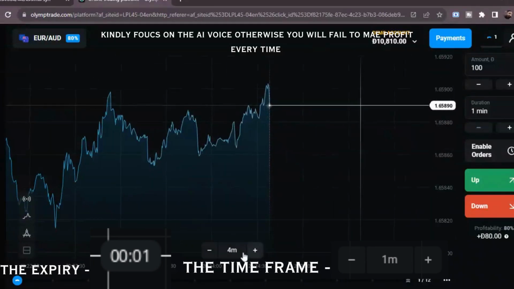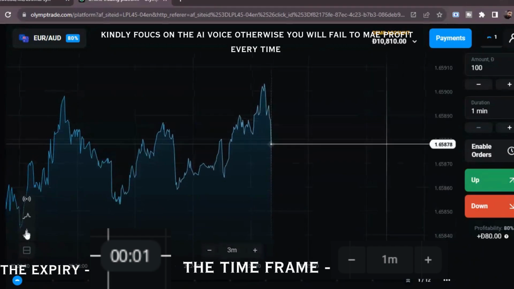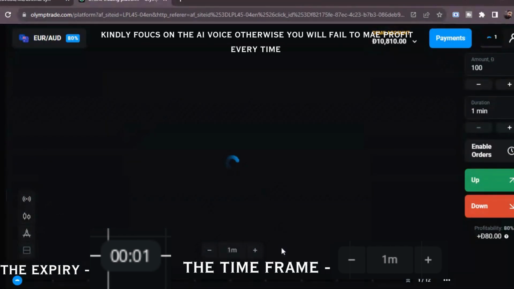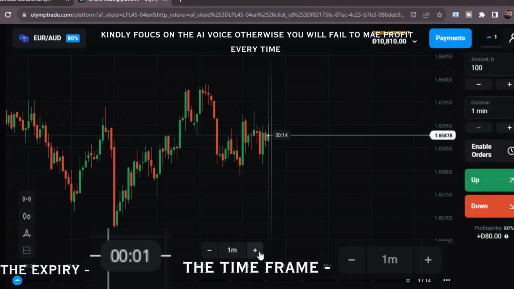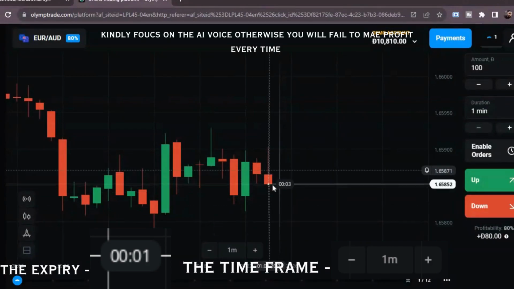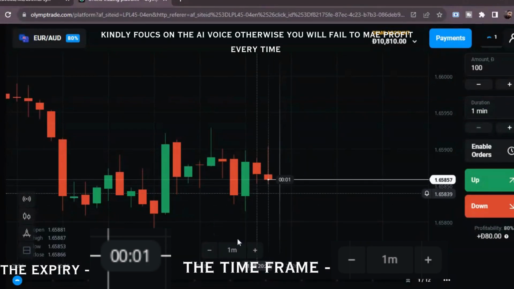In today's video, we are going to show you the behavior of candles in all the time frames, so kindly focus. Open Olymp Trade and change to Japanese candlestick. Now you can see the green candle was made in the 1 minute time frame, which means the candle will be of 1 minute, which means the expiry time of the candle will depend on the time frame. If you set a time frame of 5 minutes, the candle expiry will be 5 minutes.